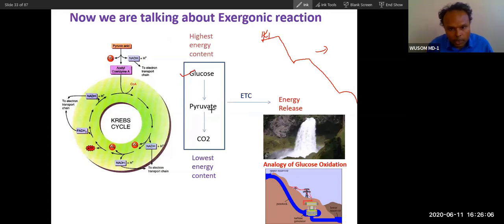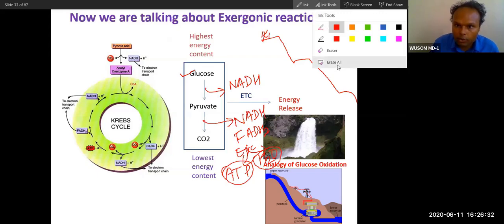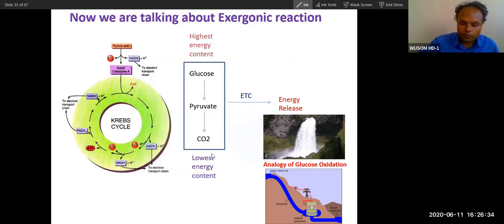In this class, we will talk about the NADH and FADH2 released here, and their conversion to water and ATP. We will talk about only this in this class. This is done by the electron transport chain, so today we will talk about the electron transport chain and how it operates.